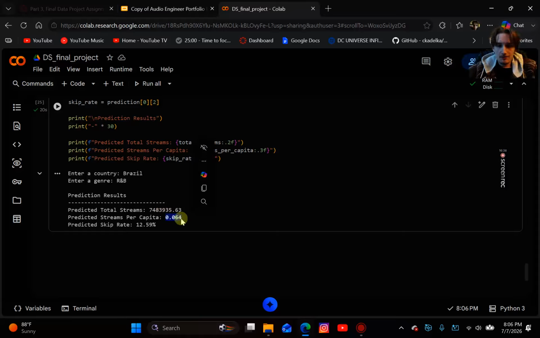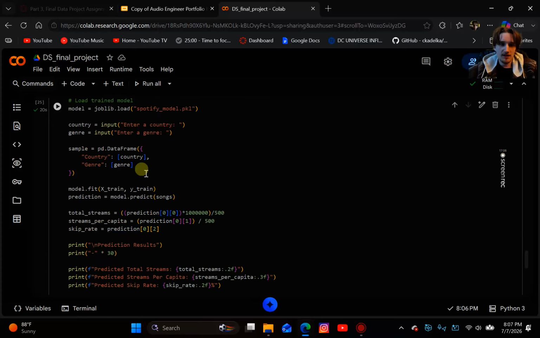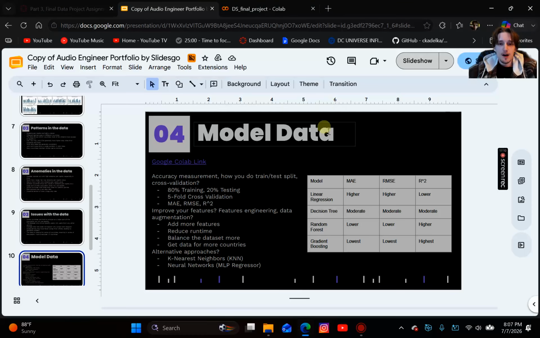This is average streams per capita, per person in the population, and then the average skip rate is predicted to be around 12.59%. Something that I did forget to do here in the data is to explain what the options are. For enter a country, I forgot to write all the countries that are available or all the genres that are available. But I could easily just go in here and fix that, right?